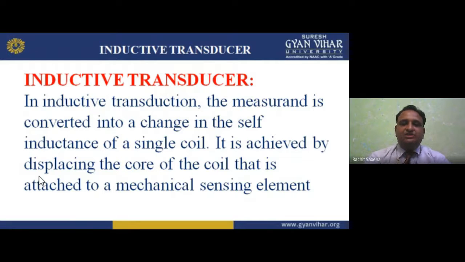Now in the inductive transducer, we can say the measurement value which I want to measure is converted into a change in the self-inductance of a single coil. In the self-inductance of what coil? A single coil. It is achieved by displacing the core. It is achieved how? We displace the core in it, that is attached to a mechanical sensing element. So I hope you understand.